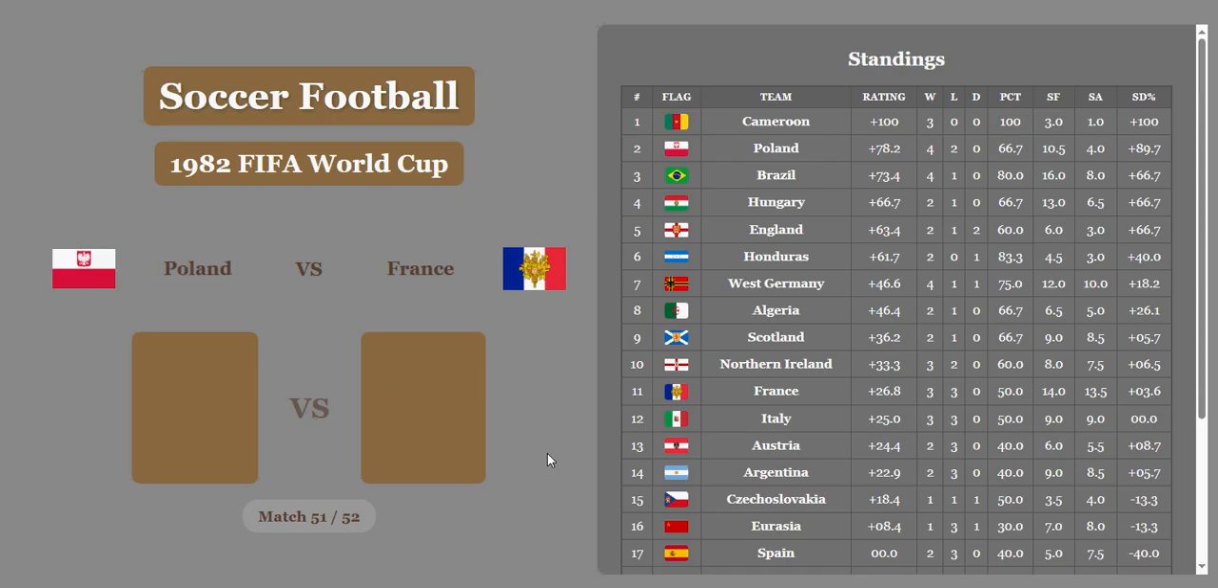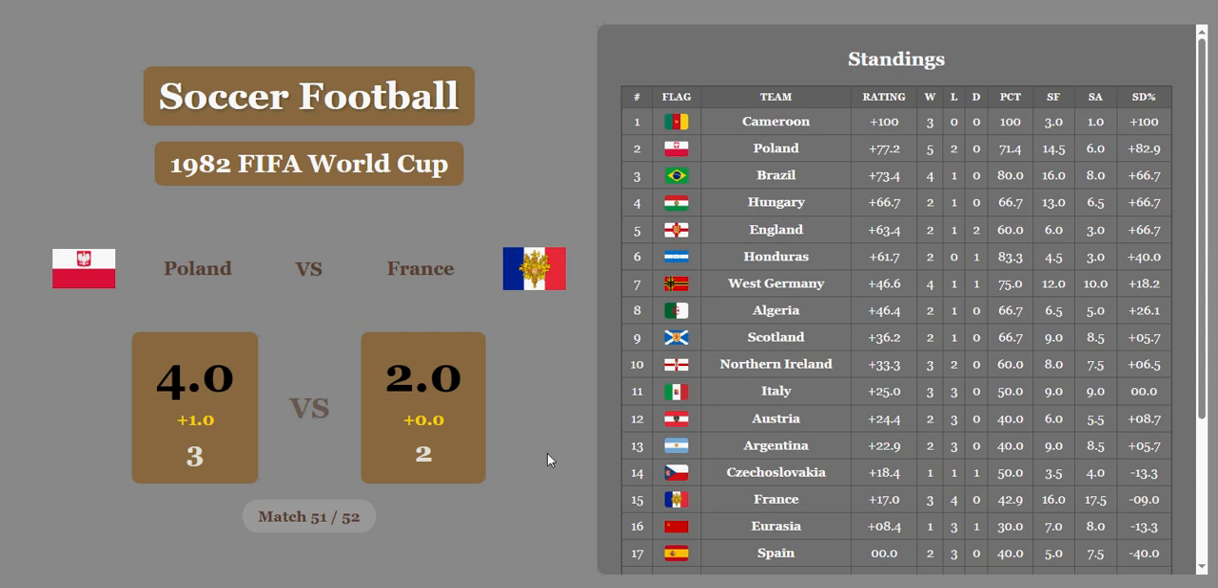Poland versus France, 3-2. Poland with a big win, 4-2 after economics are considered, and they're in second place now with a rating of 77.2.